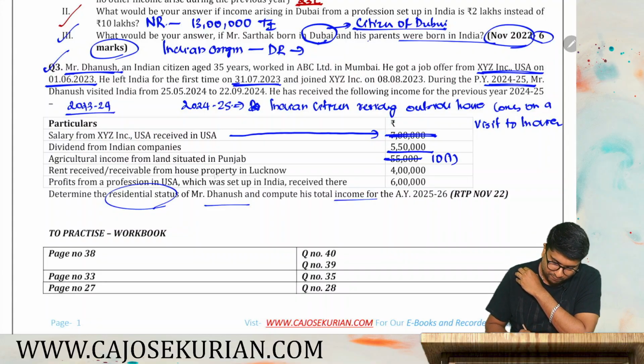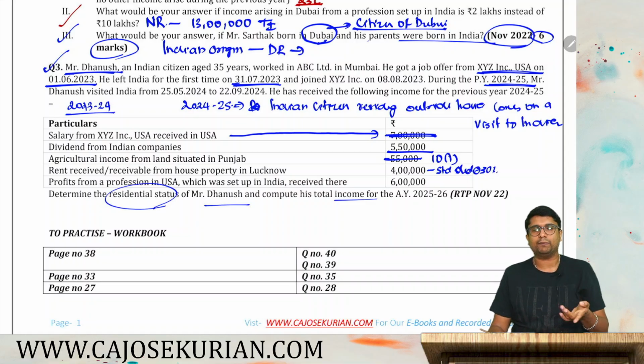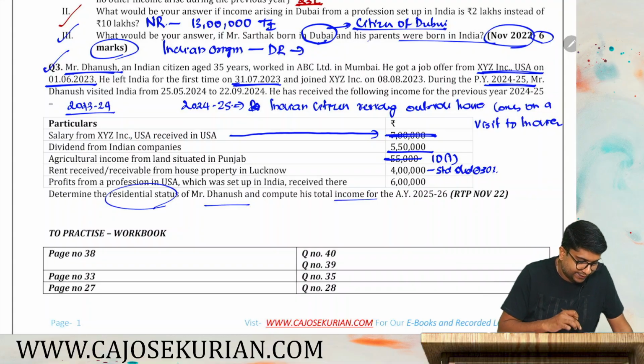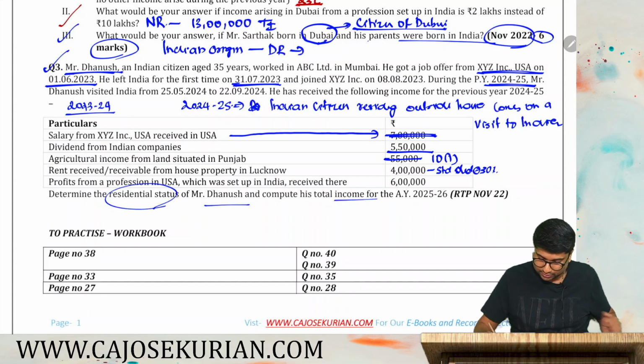Agricultural income exempted under section 10(1), so you should not consider. Rent received from property in Lucknow, 4 lakh minus standard deduction. You will get a standard deduction at 30%. How much is 30% of 4 lakh? That will be 1 lakh 20. How much is 4 lakh minus 1 lakh 20? That will be 2 lakh 80, right? So effectively you should take only 2 lakh 80.